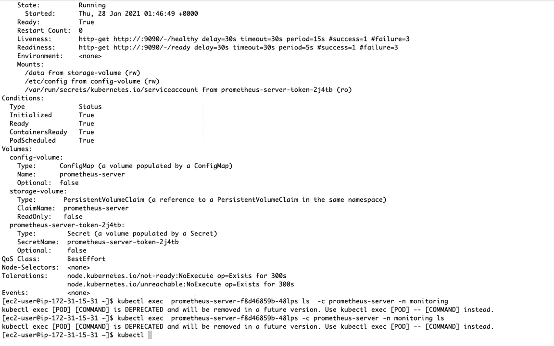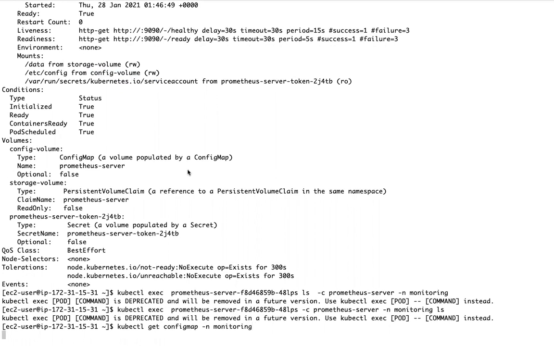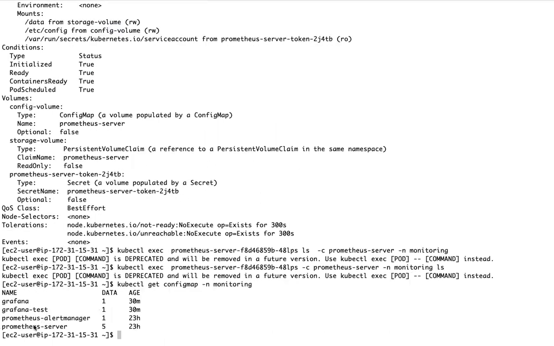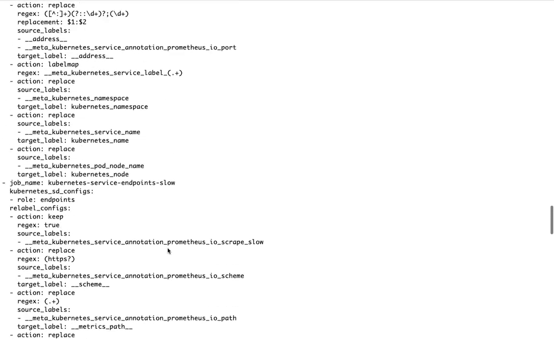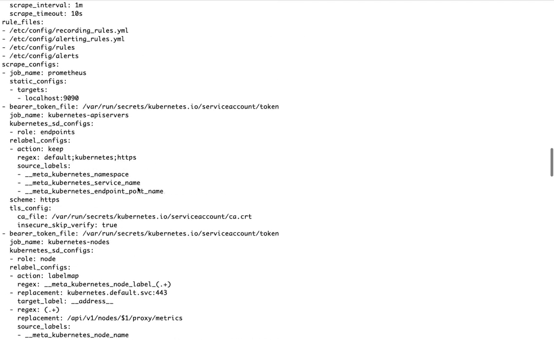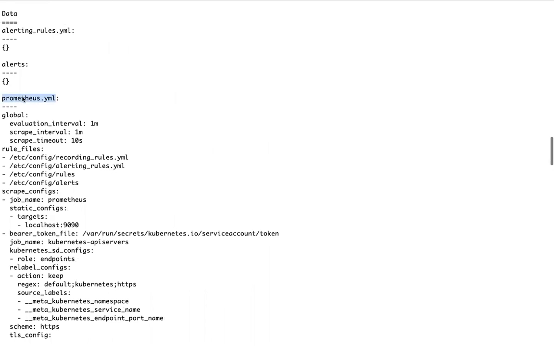Now if you see, there is a config map within that namespace. We have this Prometheus server config map. So here, this is mapped with that pod, this prometheus.yml.